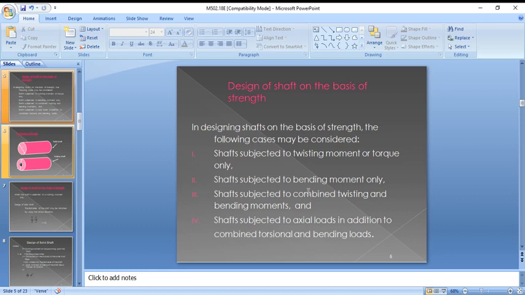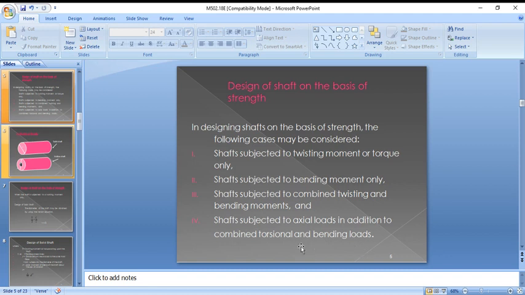In the third case, the shaft is subjected to combined twisting and bending moments, if the shaft is transmitting power as well as carrying pulleys or gears. The fourth case is a shaft subjected to axial loads in addition to the combined torsion and bending loads.